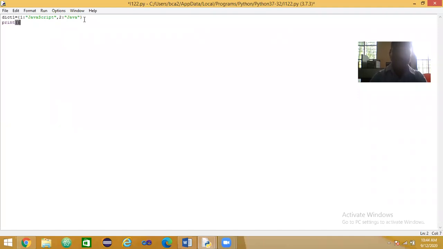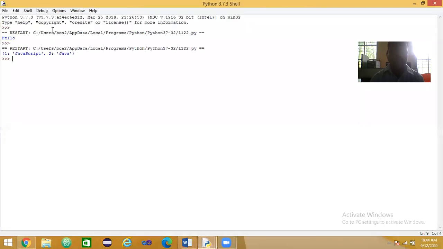Print of dict1. The output will be the entire key value pairs. If I run this one, see here, this is the output.